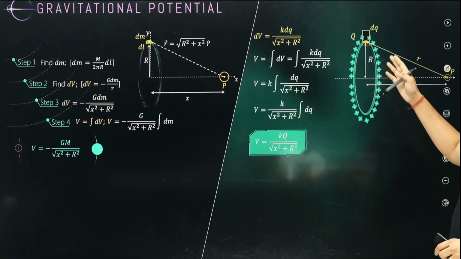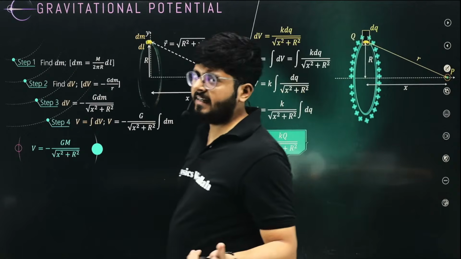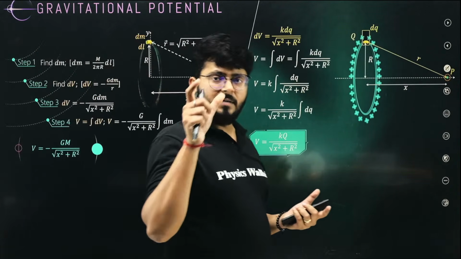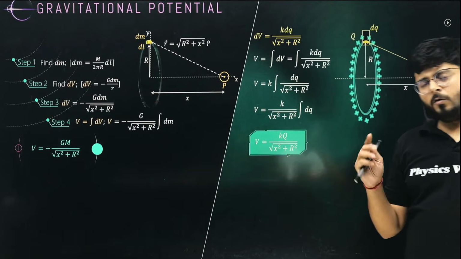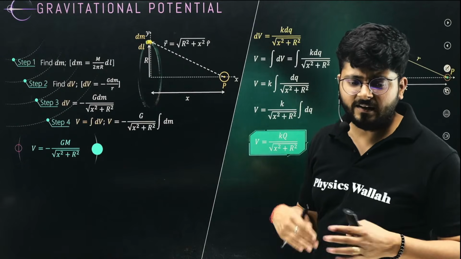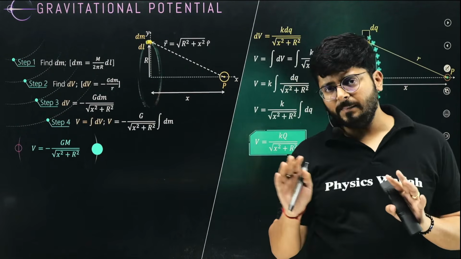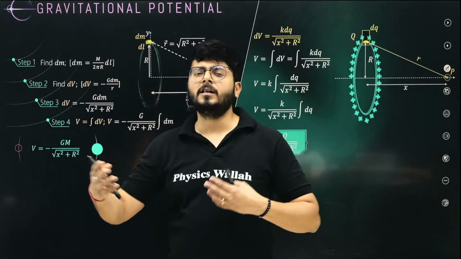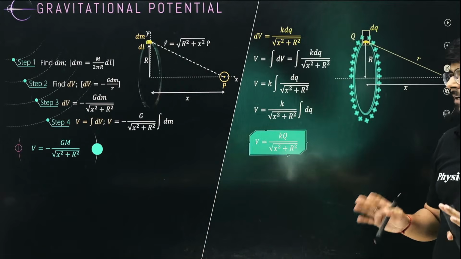So I will be planning a basic mathematics class for 11th grade kids as well, if you're going for Arjuna batch, and I will be planning a basic mathematics class for the Lakshya batch kids as well. So be very clear that if you are in grade 12th, you don't have to worry about anything. You will get the basic mathematics class, so you will understand why we integrate for the variable force, why we do all those things. Those parts will be covered very easily.